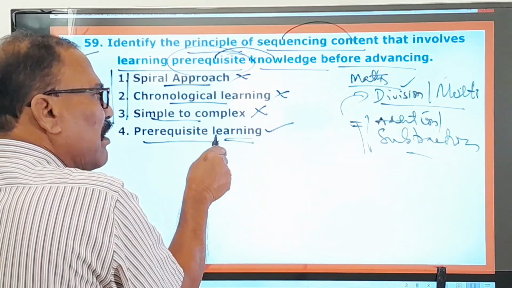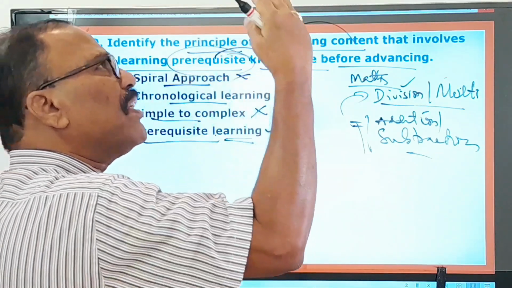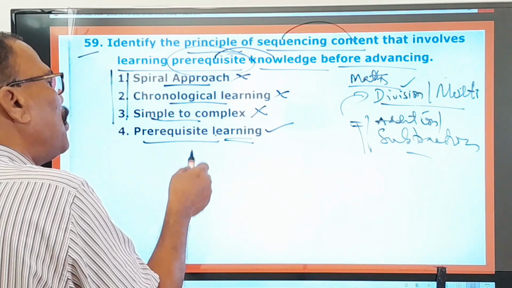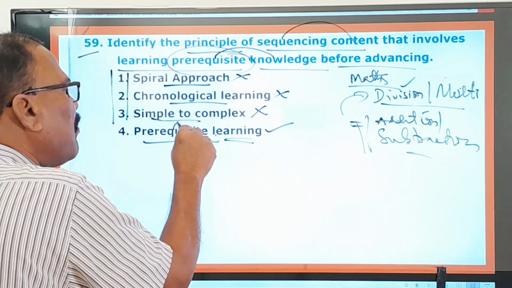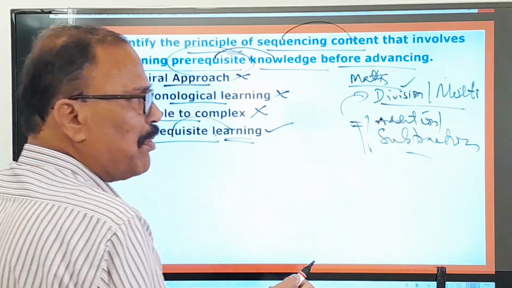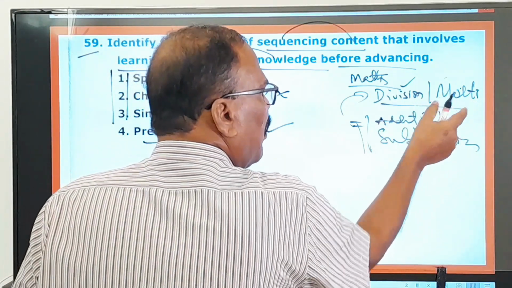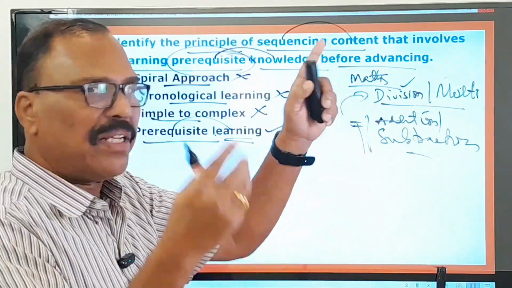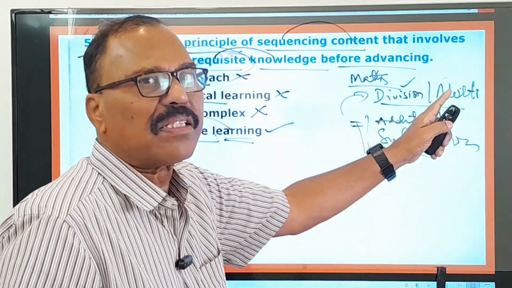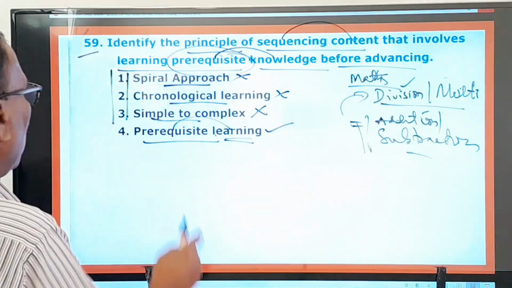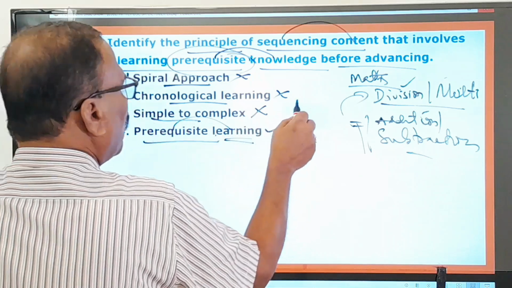Prerequisite learning. If you want to learn bigger things, sometimes you need to learn certain important things before that. It's called prerequisite learning. I have given one example here. In order to learn division and multiplication, the prerequisite is addition and subtraction. If you can learn these things, you can also learn these things. So the first one, second one, third one are wrong. The fourth one is the right one.